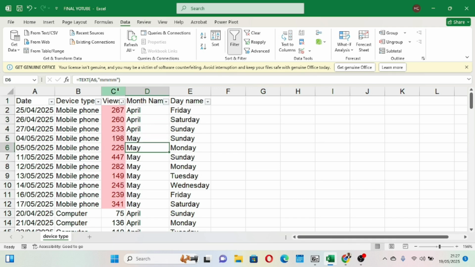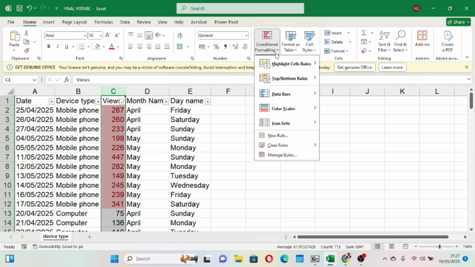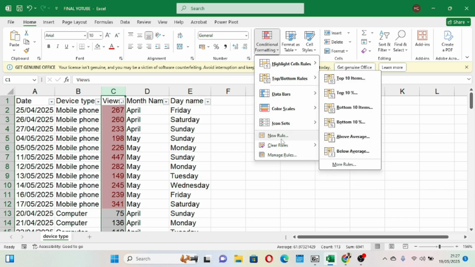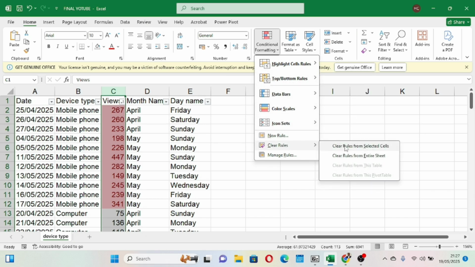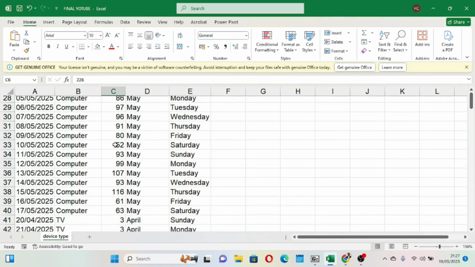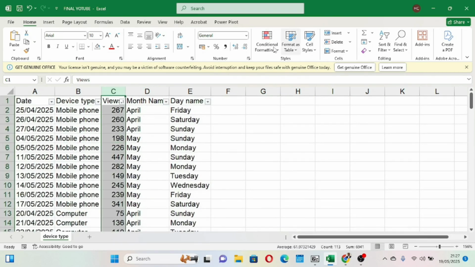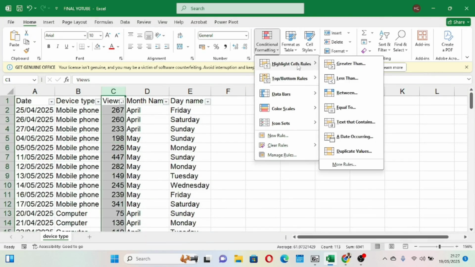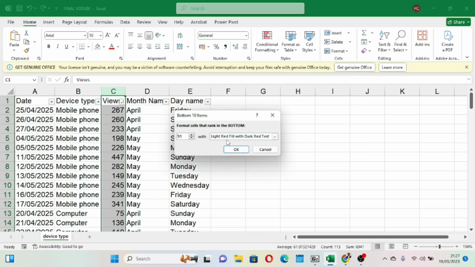So if I come to this view again, I can go back to my conditional formatting, go to home, and I can clear the rules. I go here and say clear the rules, and it clears the rules. I can go back again, select, and go to my conditional formatting and this same button here. It says top 10 percent, bottom 10, and I click. Now it wants to give me the bottom, the least 10. And here we just want to have a red text, and I click.